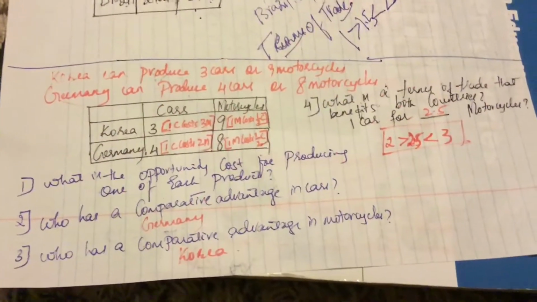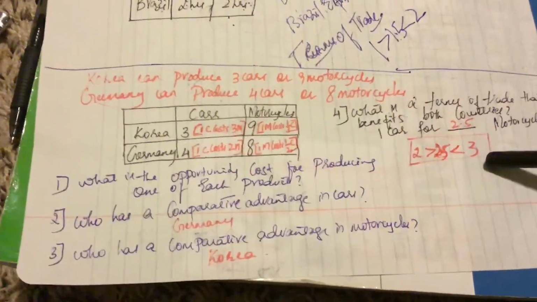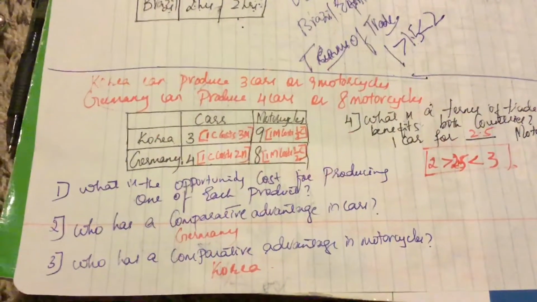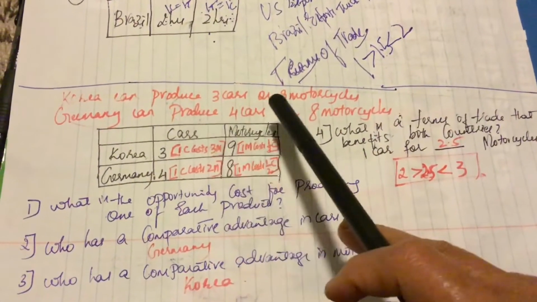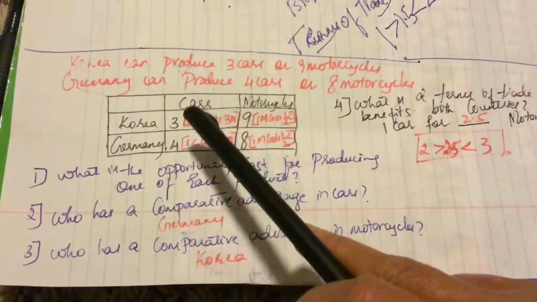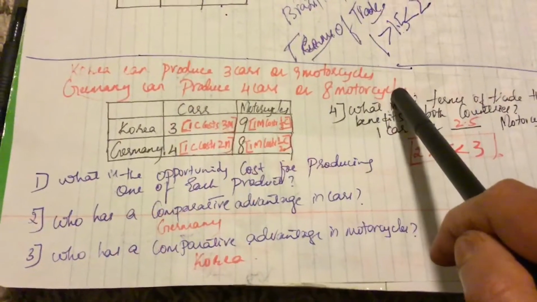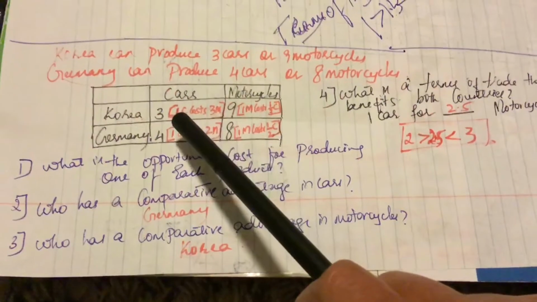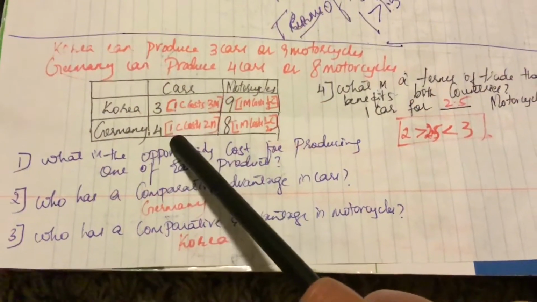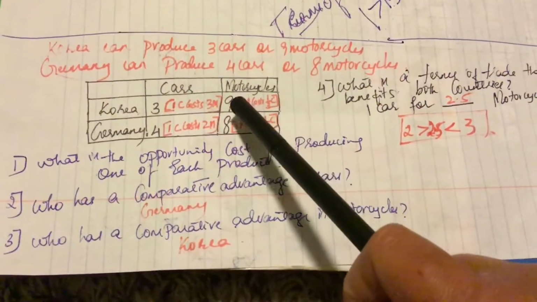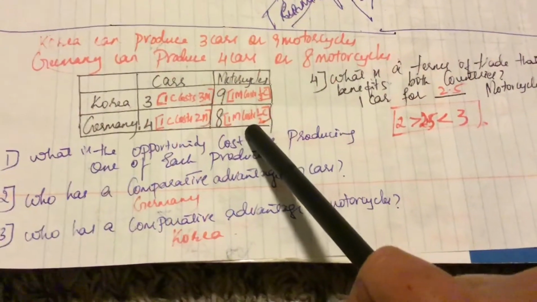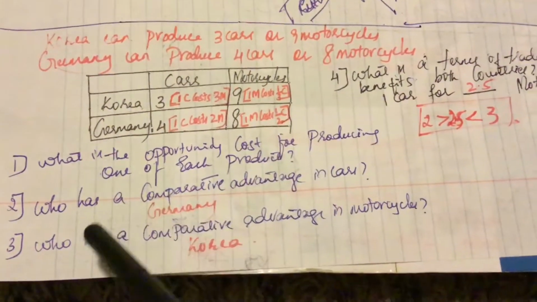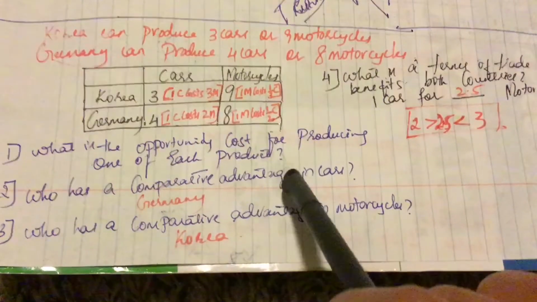This is the last example we'll be solving on terms of trade and also on opportunity cost. Korea can produce 3 cars or 9 motorcycles, and Germany can produce 4 cars or 8 motorcycles. So this is the table I have made. Korea produces 3 cars and Germany produces 4 cars. For motorcycles, Korea produces 9 and Germany produces 8. So what is the opportunity cost of producing one of each product?